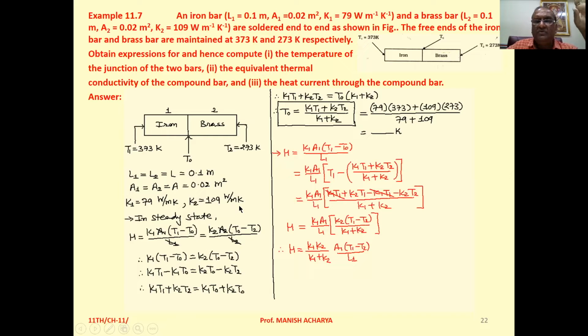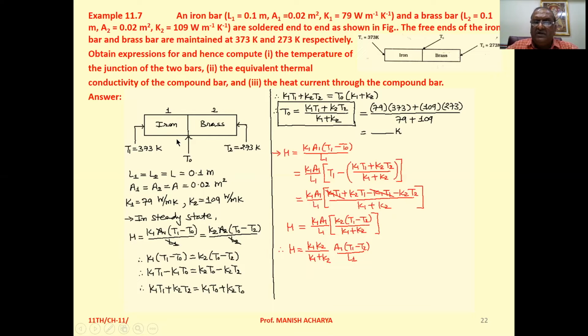That is given. Now see, heat will be transferred from left to right in this figure. So in steady state, we can say the heat current through the iron bar as well as through the brass bar will be the same. So first write down the equation for heat current.